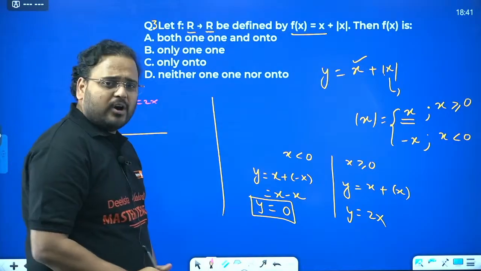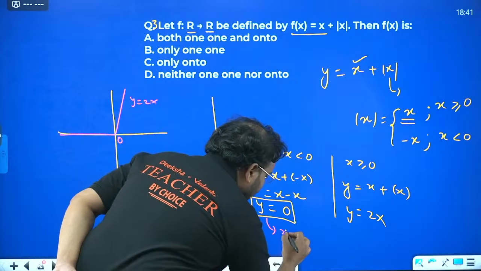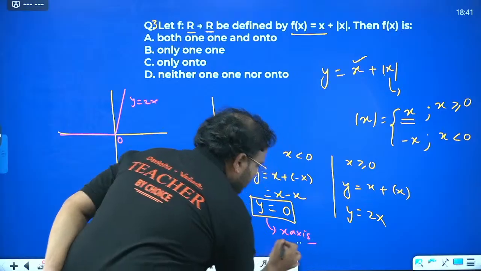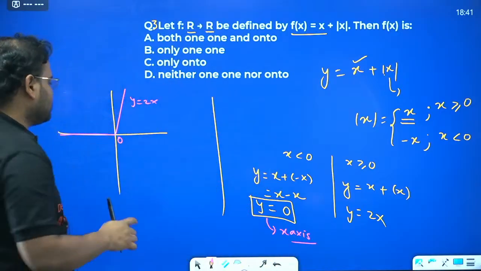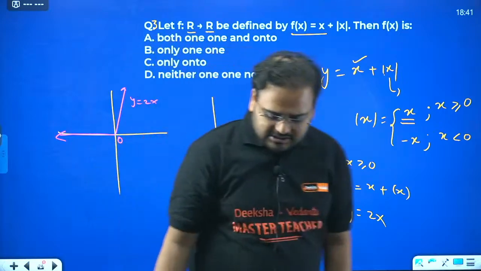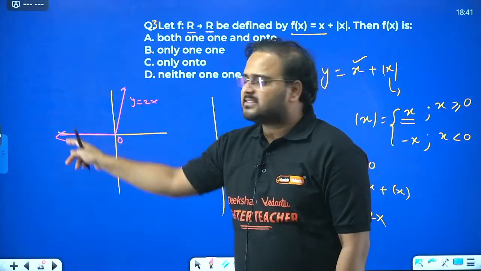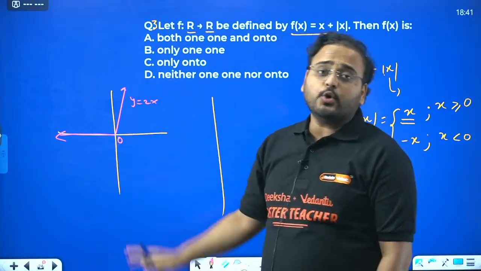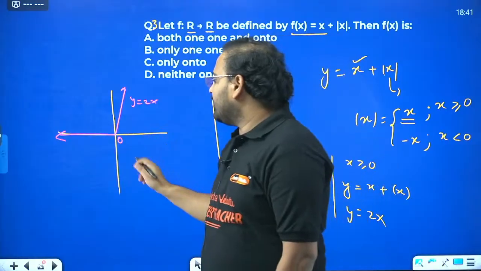Y equal to 0 means what? This means x-axis, sir. Y equal to 0 is the equation of x-axis. So this is my curve. For all positive values, the graph goes all the way up like this. But tell me, is it 1-1 or not? Check 1-1.